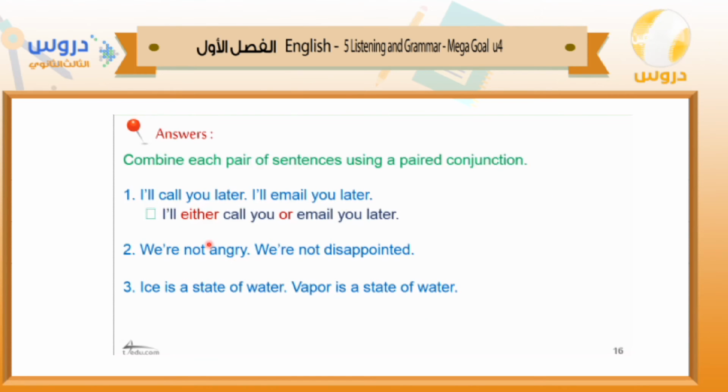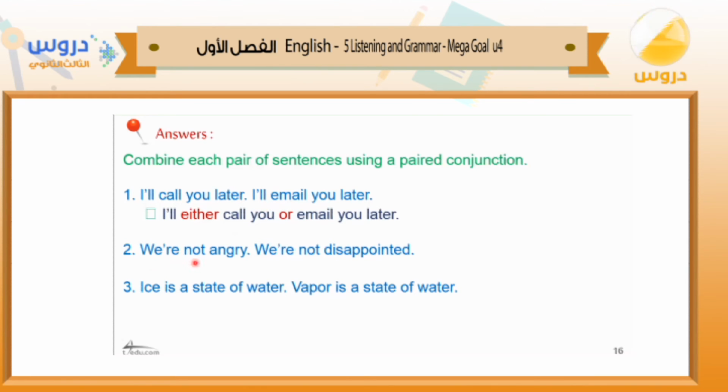I will either call you or email you, because here the sentence is affirmative. I'll either call you or email you later. Here I have two options, either or. Okay, this is about the use of this paired conjunction.